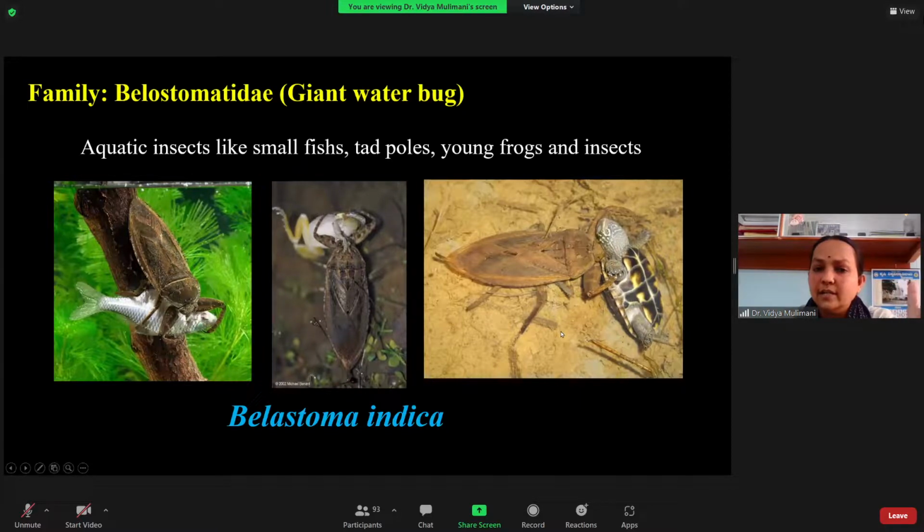One is the Anthocoridae, you remember, and Pentatomidae. So you remember, then I just told you the Miridae and the Belostomatidae. But the most important ones are the Miridae and the Pentatomidae. Try to remember them, okay, with what they are eating. So that is about the Exopterygota. In the Exopterygota, I have included only 3 orders: the Odonata, Mantodea, that is the praying mantis, and the Hemiptera. Under that, I have included the 4 families.